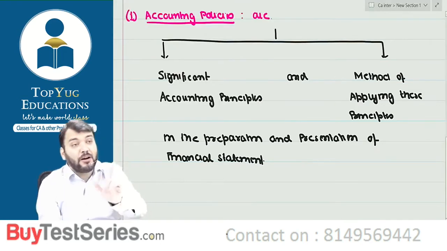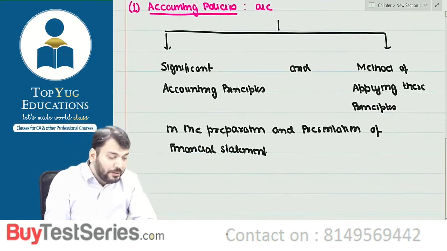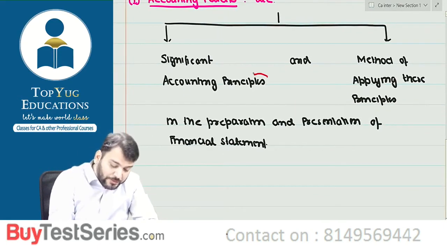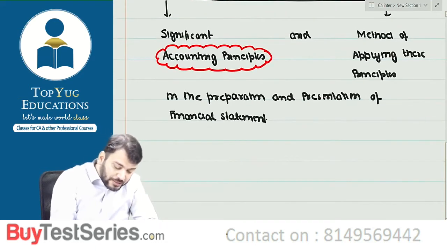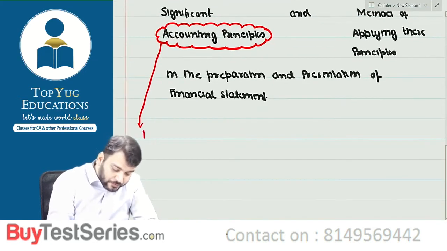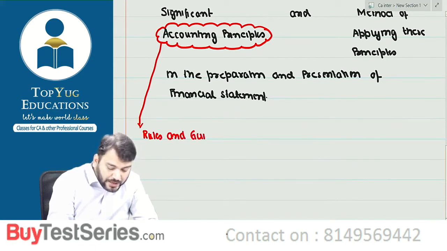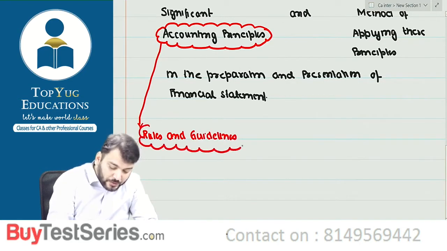I think you have done accounting principle in CA foundation, so of course you know what are accounting principle. So but what are accounting principle? Accounting principles क्या हुआ? Can I say accounting principle means what? Rules and guidelines, correct.